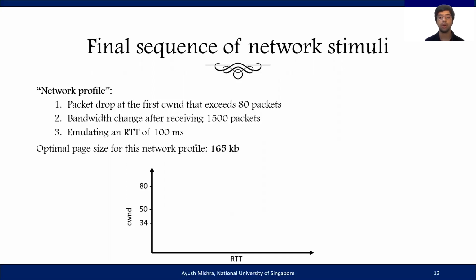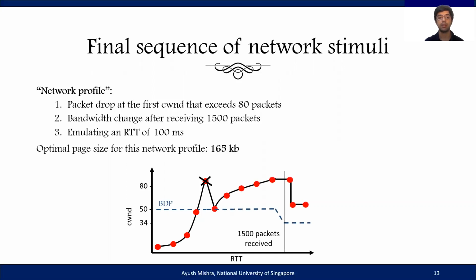Through the course of the connection, Gordon first allows the congestion window to rise and then emulates a packet drop when the CWND exceeds 80 packets. After this, it changes the bottleneck bandwidth once it has received 1500 packets from the remote server. Both these network stimuli are emulated while maintaining an RTT of 100 milliseconds. The exact reason for having these exact numbers is discussed in more detail in the paper. Given our final network profile, the optimum web page size that we're looking for is about 165 kilobytes.